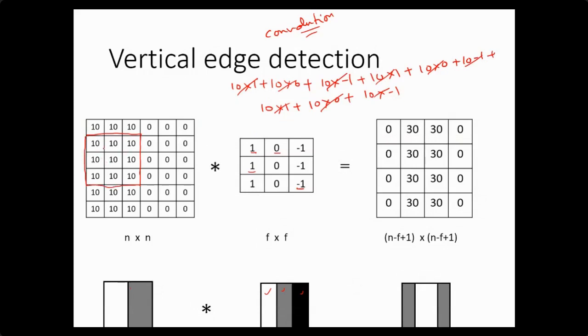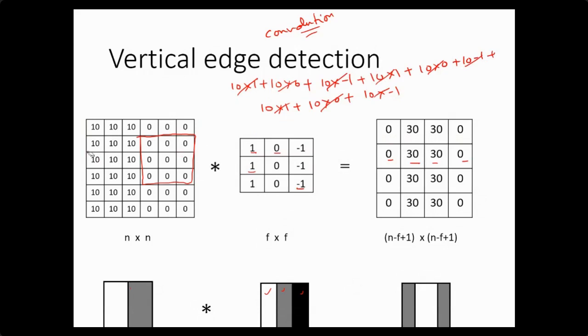So I will again perform the operation. All values are 10. If I find the weighted sum, then its value will be 0. Then I will move it to the next position. It will give you 30. Then the next position, it will give 30 again. Then the next position, it will give you 0. When I move to this position, all values are 0. So it will be 0.